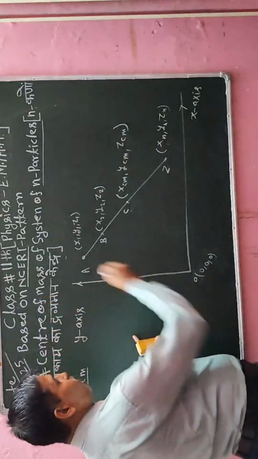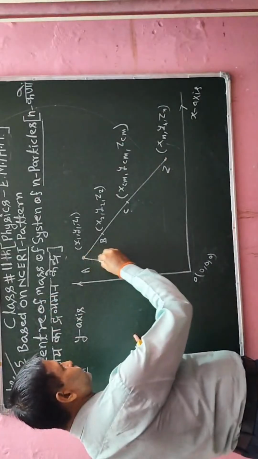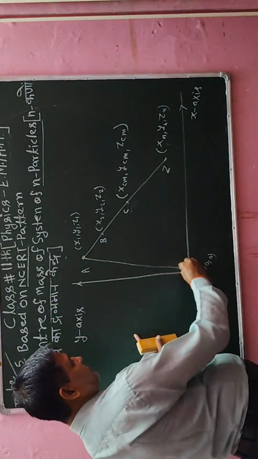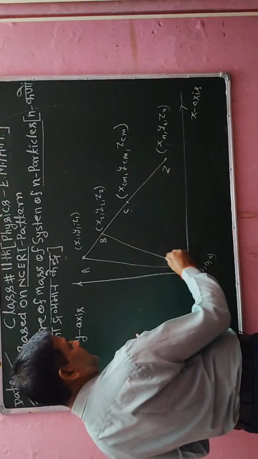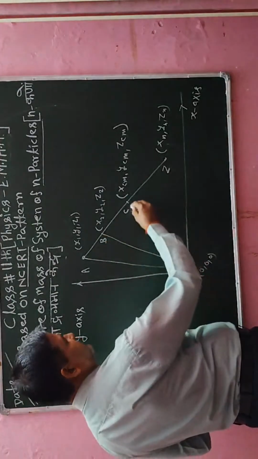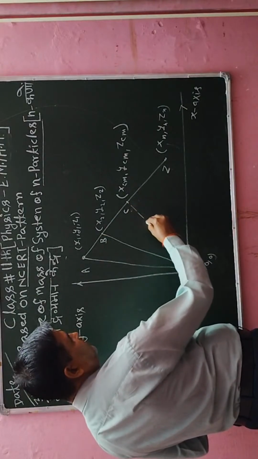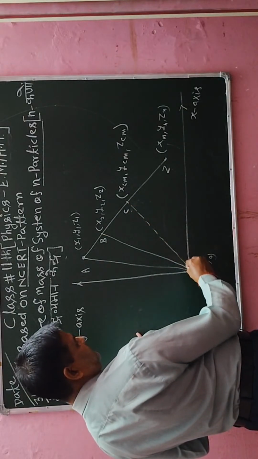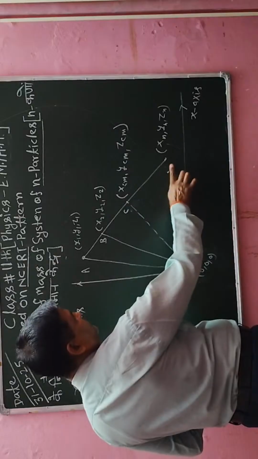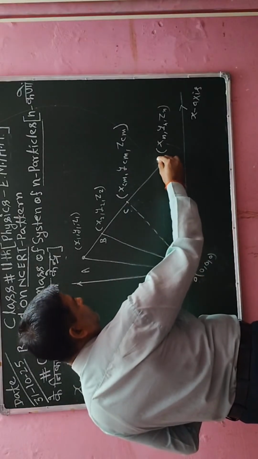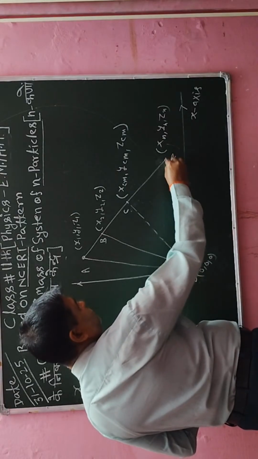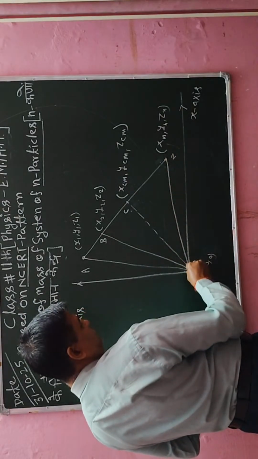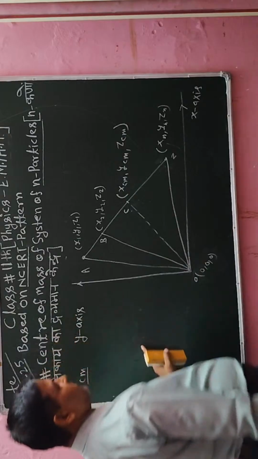Now all these points I have to join with the origin. After joining all the points, I will get n vectors. Here z will be like this. So I have to join all these vectors.